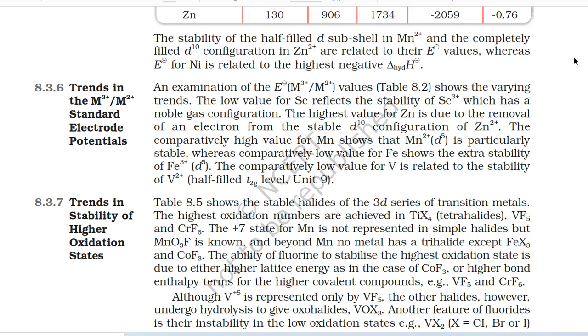The highest value for zinc is due to the removal of an electron from the stable d10 configuration of Zn2+. The comparatively high value for manganese shows that Mn2+ (d5) is particularly stable, whereas the comparatively low value for iron shows the extra stability of Fe3+ (d5). The comparatively low value for vanadium is related to the stability of V2+ (half-filled t2g level, Unit 9).